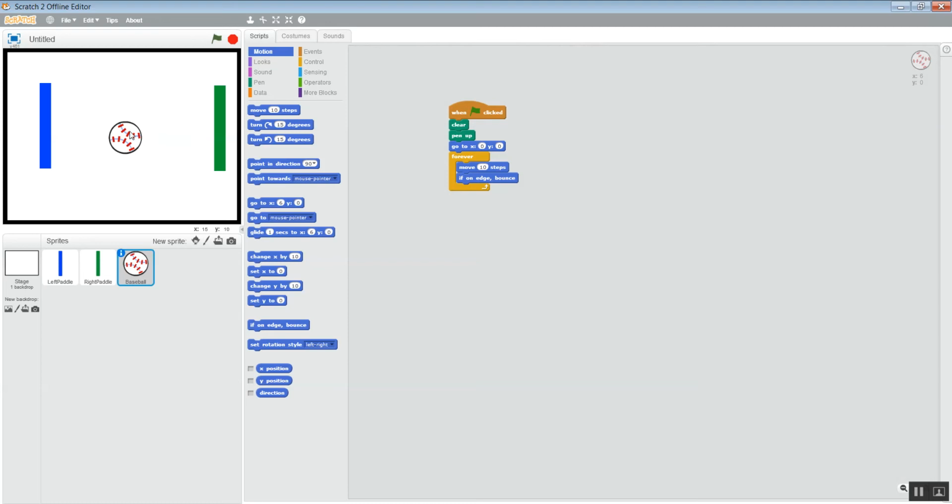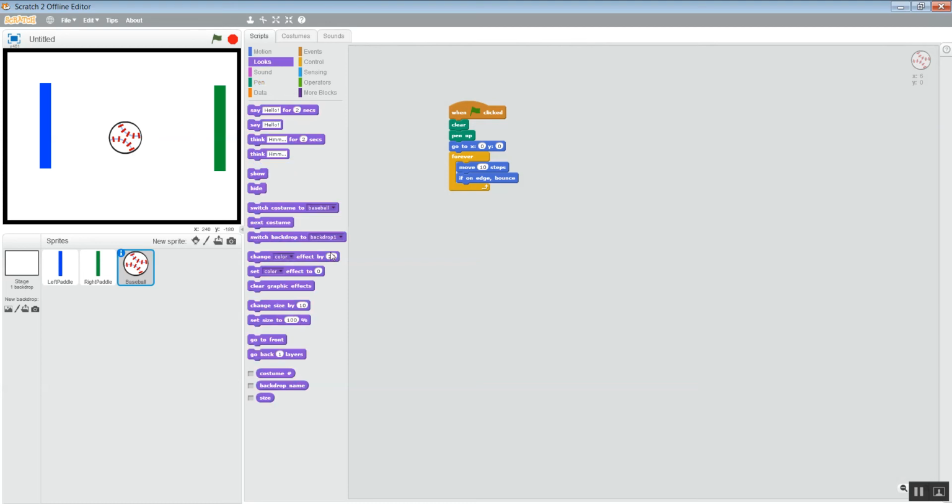The only other thing is my ball is awfully big, so I want to change its size a little bit, which is right here. And let me try 75. Your ball may be too big and you may want to change its size too. I still don't like 75. That's kind of big for a traditional pong game. Let's try 50. That's almost perfect. All right.